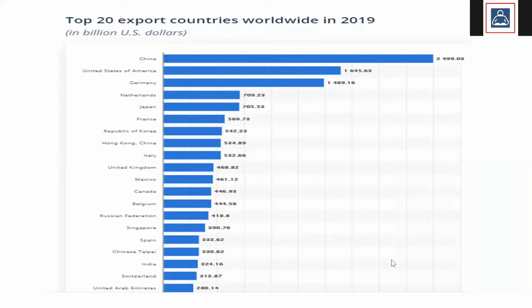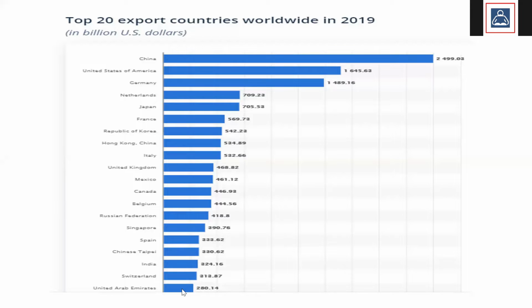You can see China yearly exports $2,500 billion worth of goods, or in other words, 2.5 trillion. So where is India? You can see India is 324 billion. So now you understand why China is a far richer country than India, because they produce a lot of items and they also export, and in the process their GDP has very good value because of this economic activity.